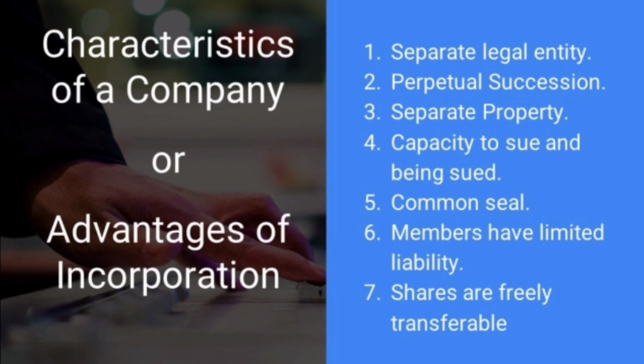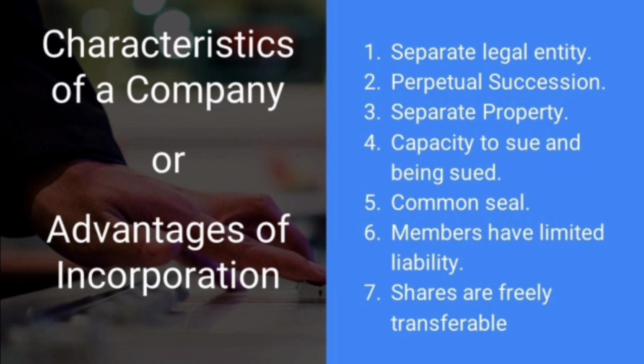Let us recapitulate once again. A company means a company incorporated under the Companies Act 2013 or under any previous law, and the company has to be registered with the Registrar of Companies by filing two documents. One is known as the Memorandum of Association, another is the Articles of Association.